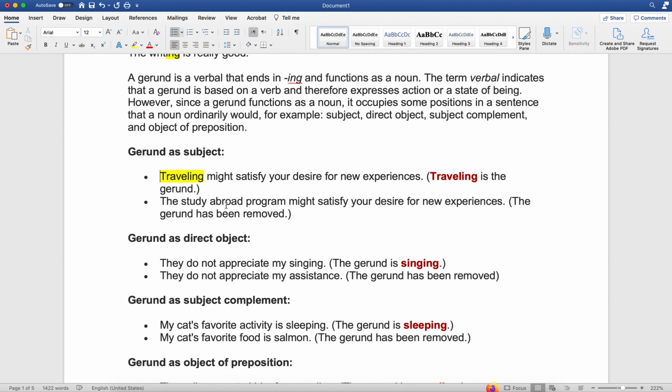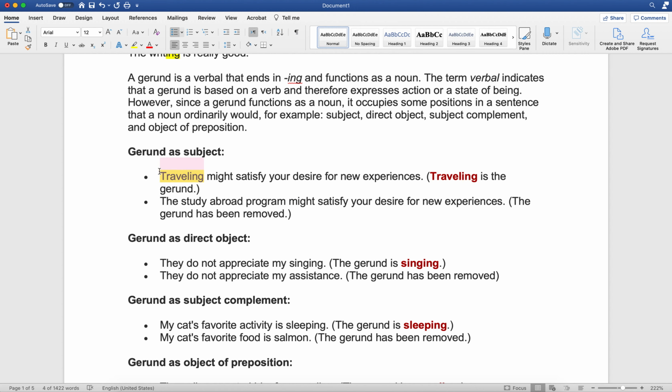The study abroad program might satisfy your desire for a new experience. In this case, the gerund has been removed. So we're talking about traveling, which a study abroad program can do. You begin to travel with a study abroad program, and you can see the differences between these two sentences. Here we have the study abroad program as our subject.